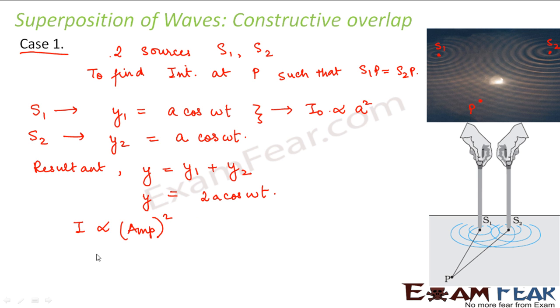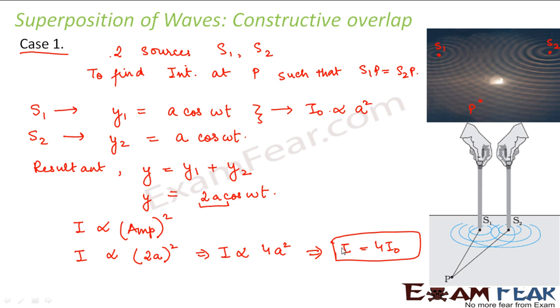Now in this case, the amplitude is 2A, so intensity will be proportional to 2A whole square. So we can say intensity will be proportional to 4A square. What is A square? A square is nothing but I naught. So we can say intensity is equal to 4 I naught.